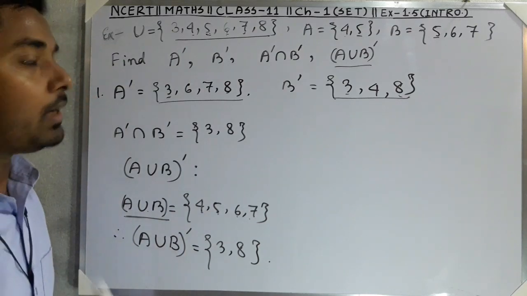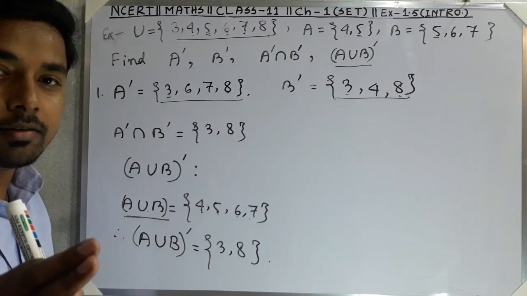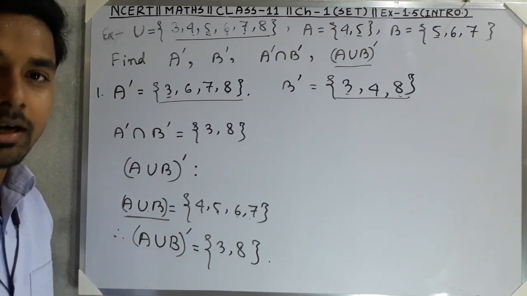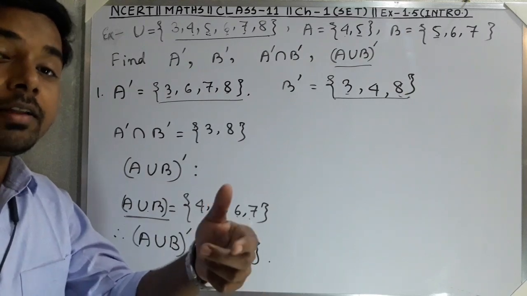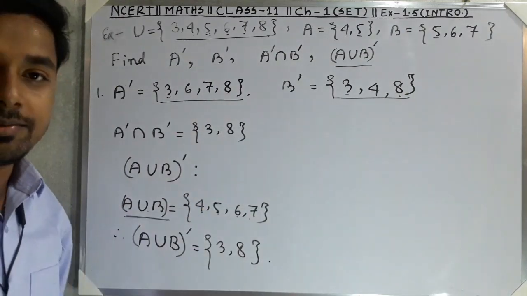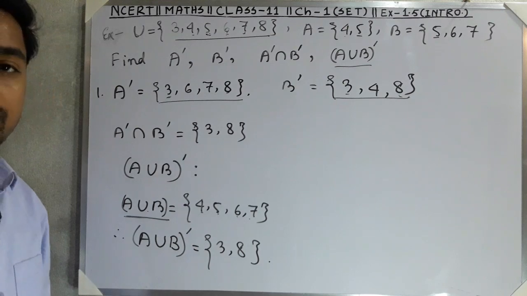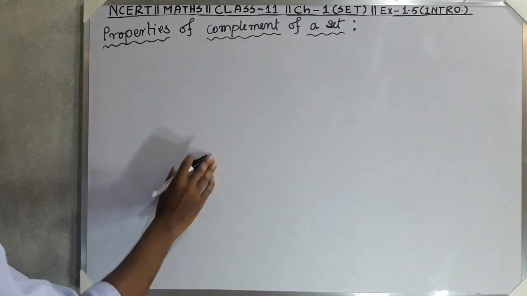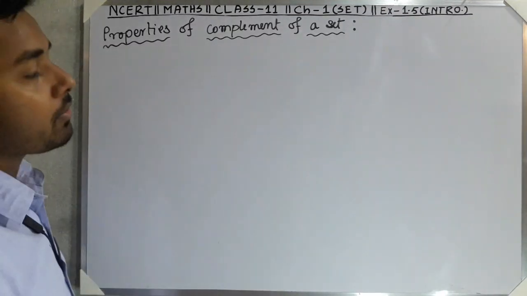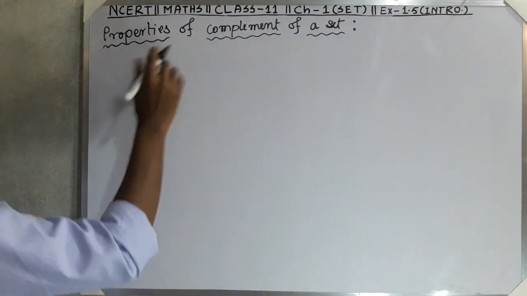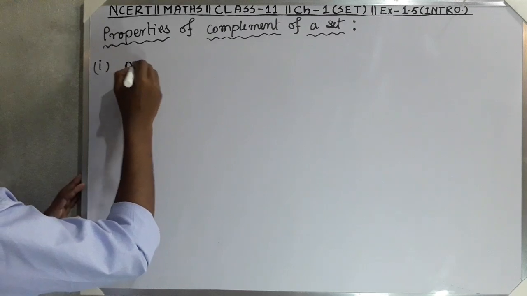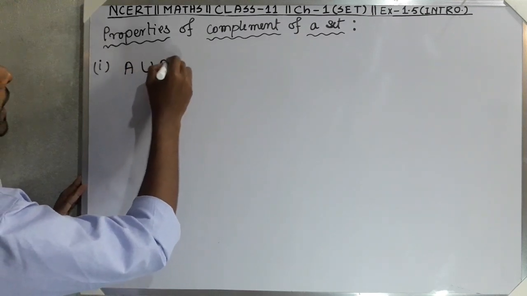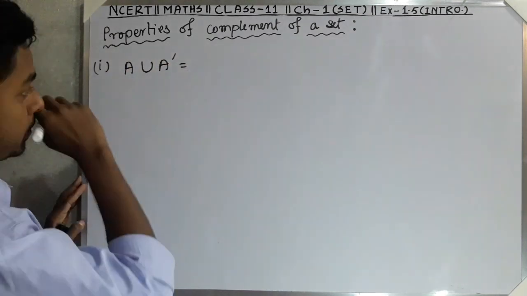I think now you are 70% clear, and 20% will become clear after you go through the solution of the exercise. So pause the video to note it down. Now we will learn about the properties of the complement of a set. The first property is A union A complement equals what?